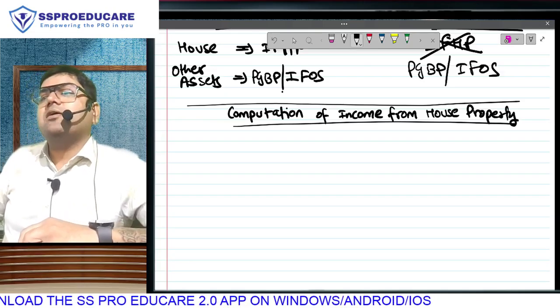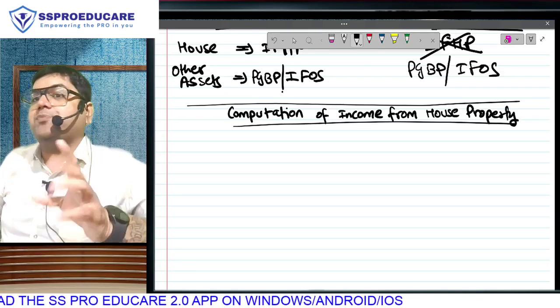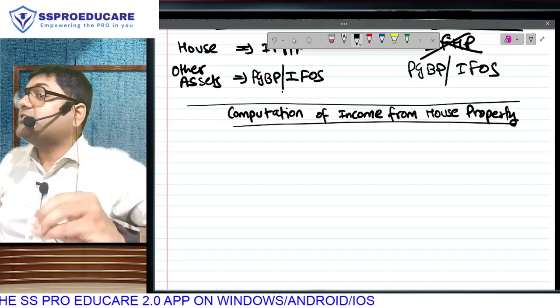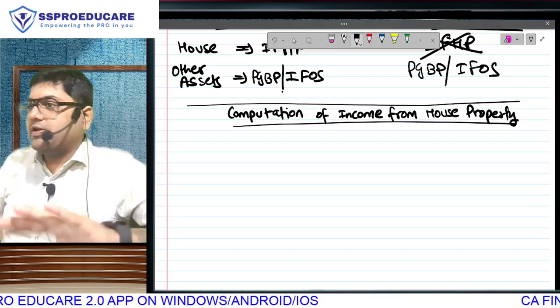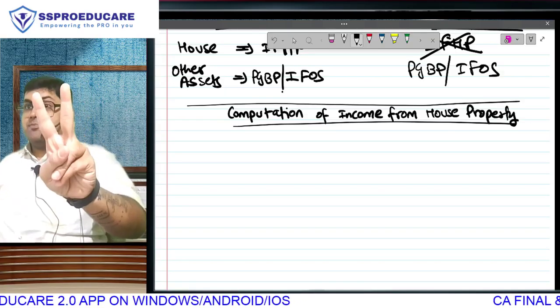Out of 35, the first question of 15 marks, a compulsory question, will be on PGBP. PGBP is 15 marks alone. So 15 plus 15, 30 gone. Now 20 marks are left. Understand?